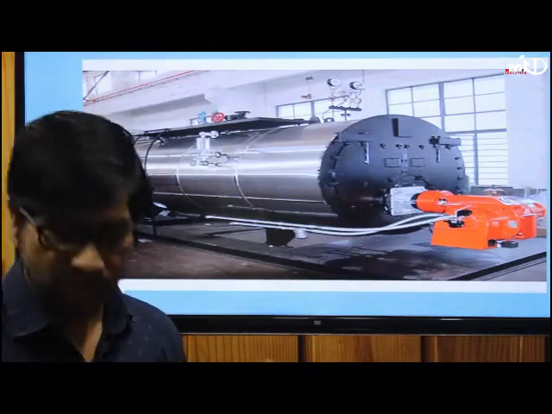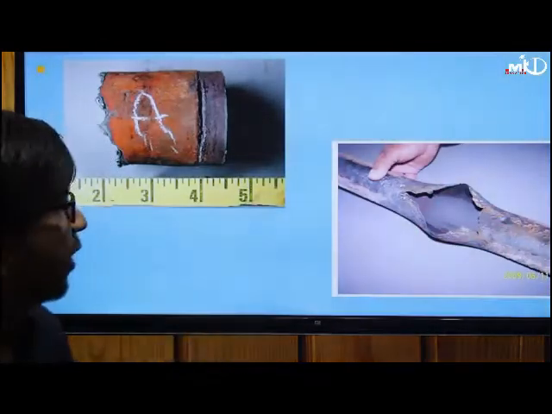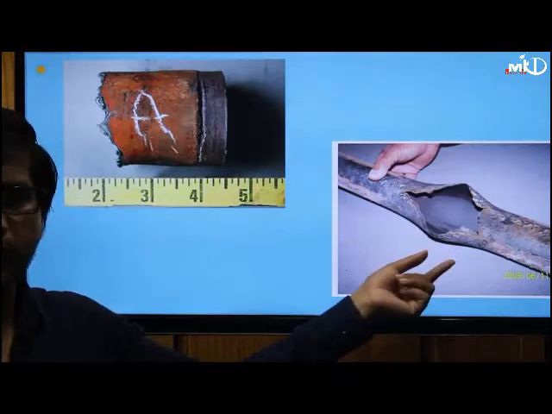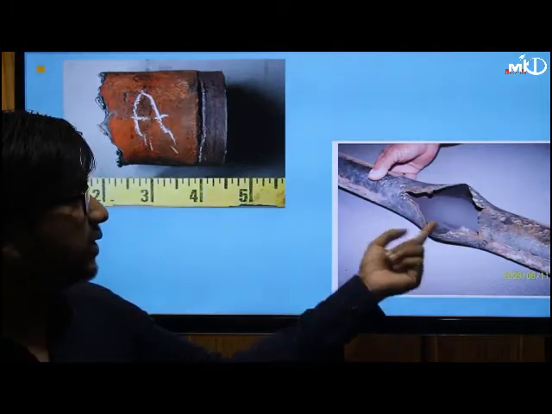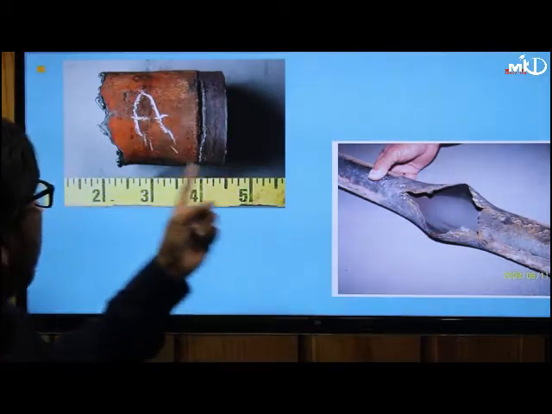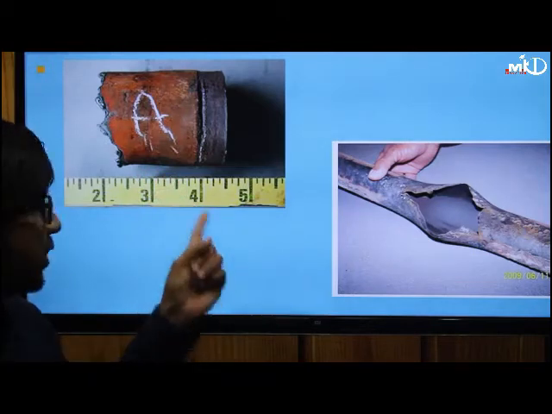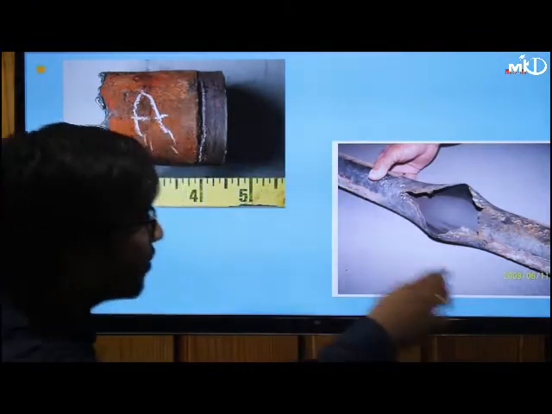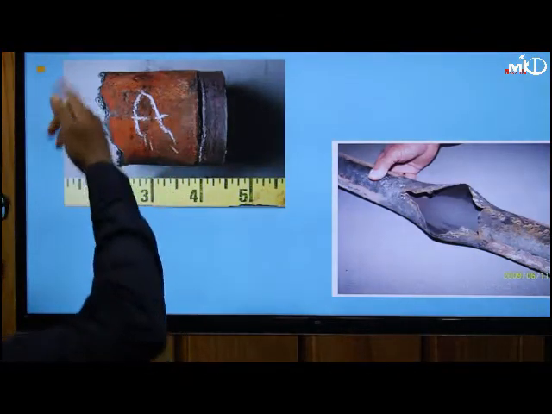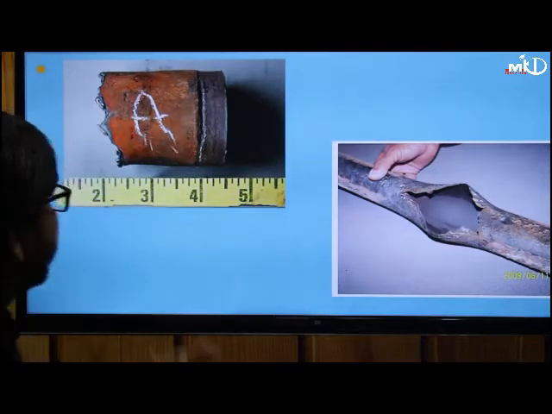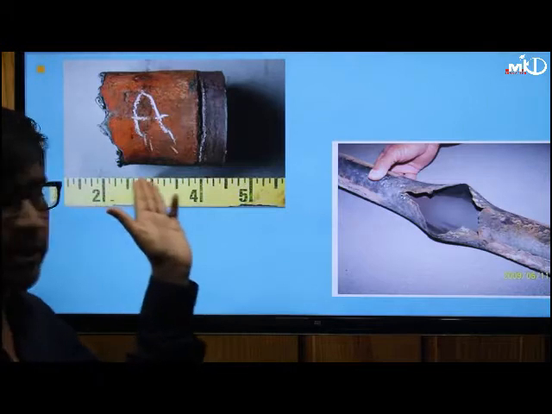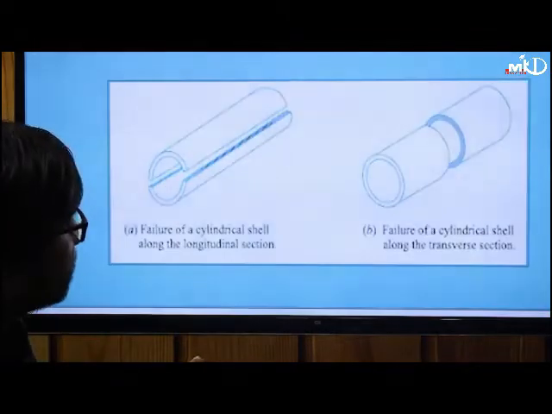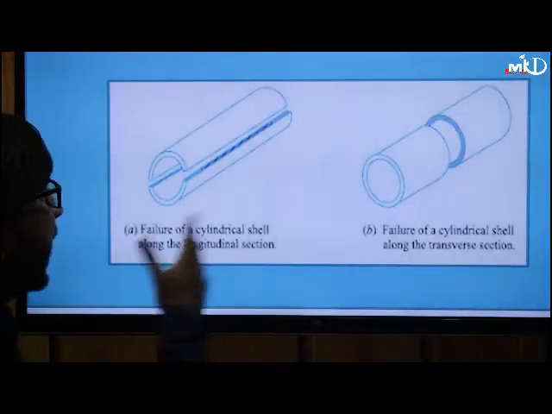Normally what type of burst happens, let me give you an example. You can visualize here how a pipe, see this is a shell, this is also a pipe subjected to internal pressure. Due to internal pressure, you see this type of failure takes place, or due to internal pressure this type of failure takes place. So these are two different kinds of failures you can see. This one splits across the length, and this one splits along the total circumference. Since this one is divided along the length, you can say this is longitudinal failure, and this is circumferential failure, right? So you see these are the two kinds of failures.